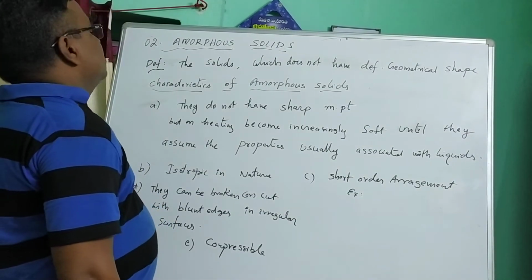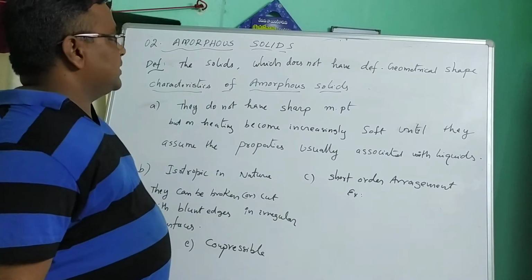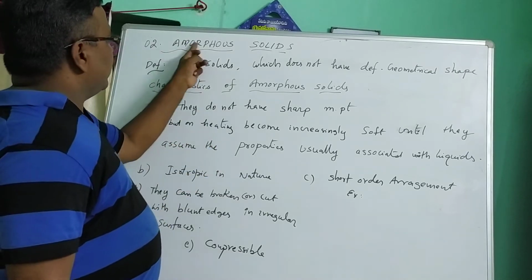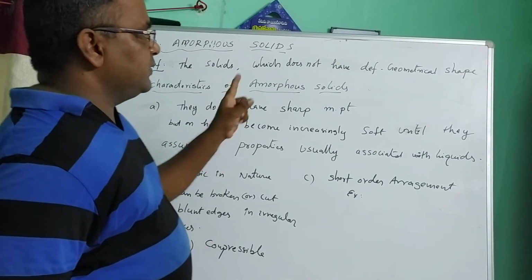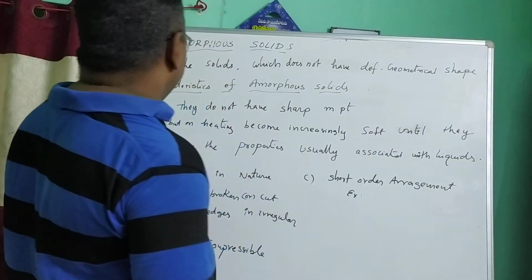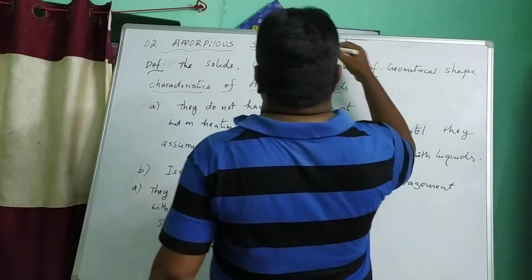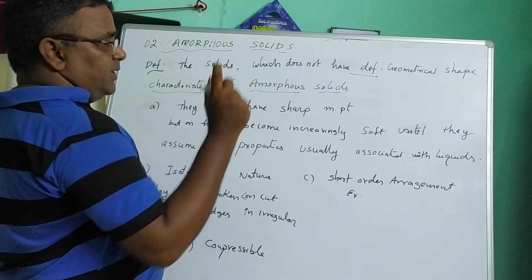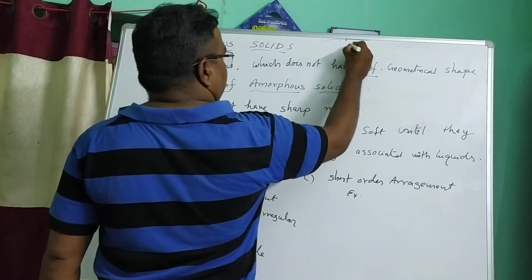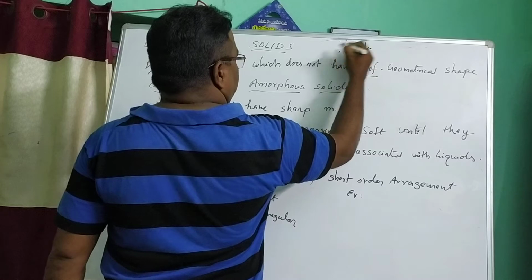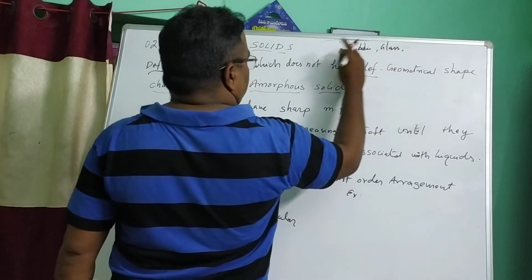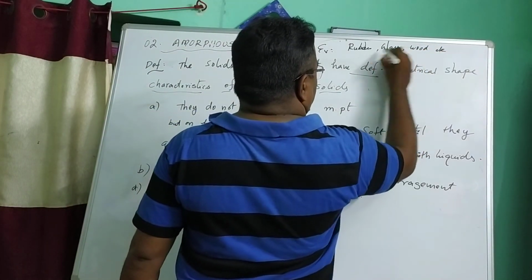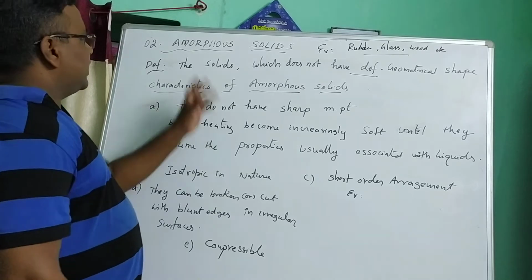Amorphous solids. What is meant by amorphous solids? We know that crystalline solids are the solids which have definite geometrical shape, but amorphous solids are the solids which have no definite geometrical shape. For example, rubber, glass, wood, etc. They have no definite geometrical shape, so they are known as amorphous solids.